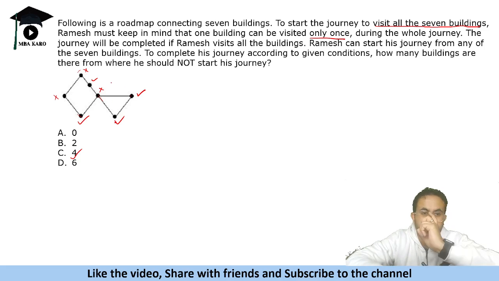The answer should be 3 because it says he should not start his journey. So he should not start from here, not from here, and not from here. From this one, it is possible to cover all the points.